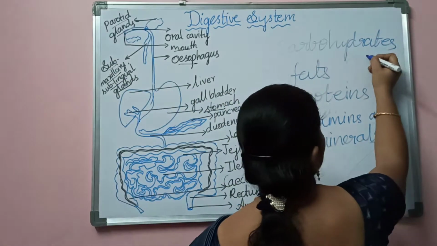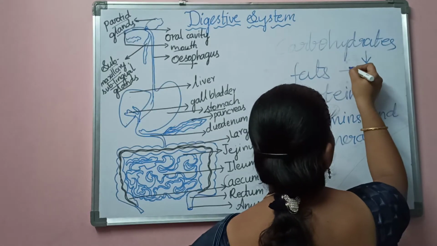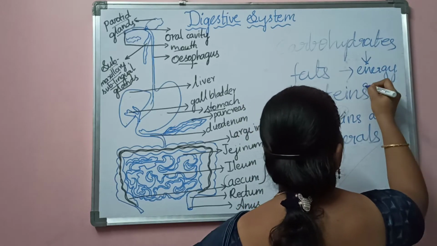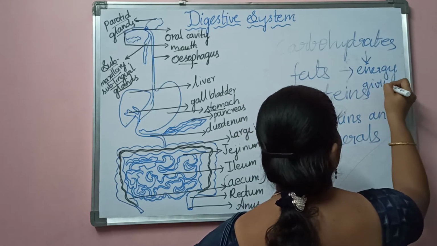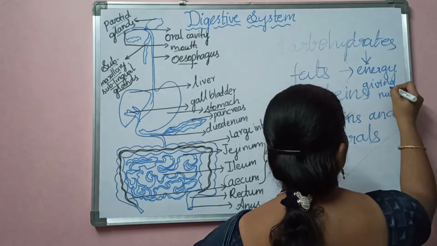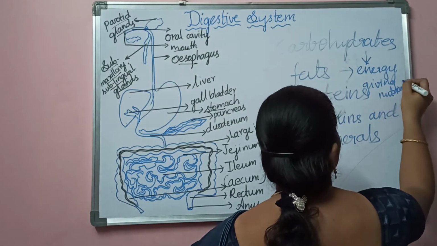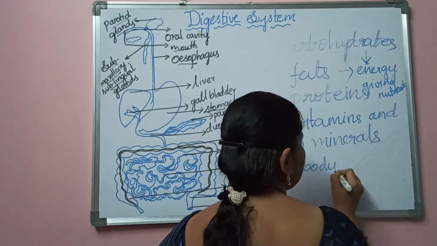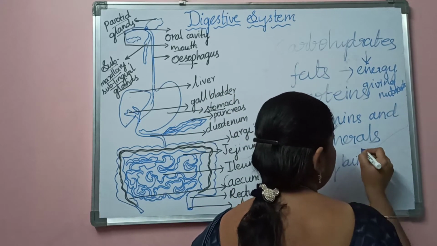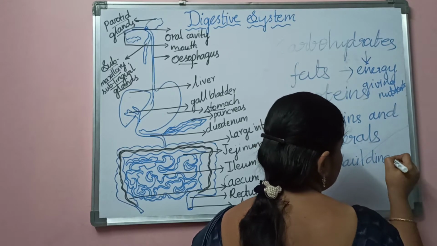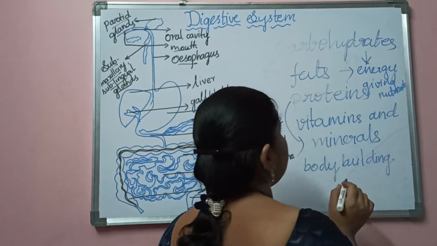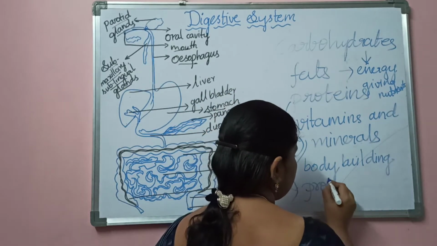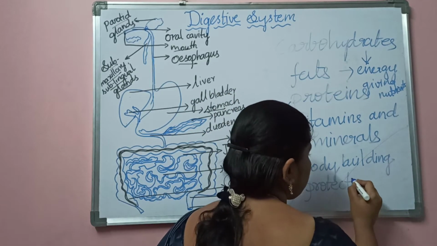Here we are talking about the carbohydrates. Carbohydrates and fats together are called energy giving nutrients. The next one is the proteins. Proteins are called body building nutrients, which are very essential in adolescents. Next, vitamins and minerals are called protective foods.